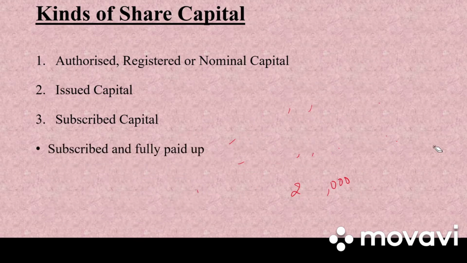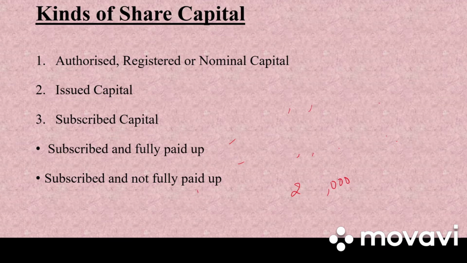Next, subscribed capital is again split up into two heads in the balance sheet. First one is subscribed and fully paid up. Then it is subscribed and not fully paid up. So first we have subscribed and fully paid up. When the entire face value of the share is called up by the company and paid up by the shareholder, it is known as subscribed and fully paid up capital.